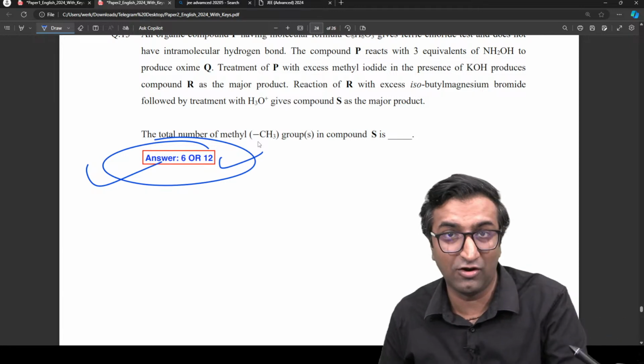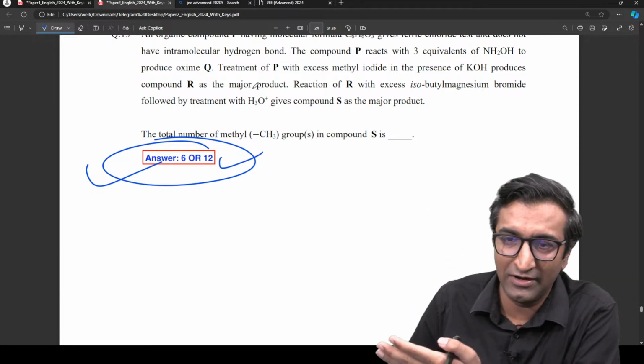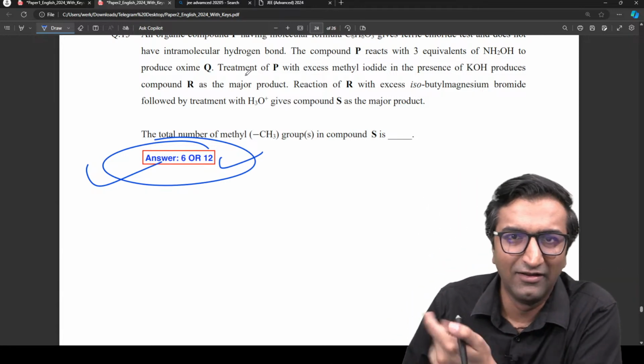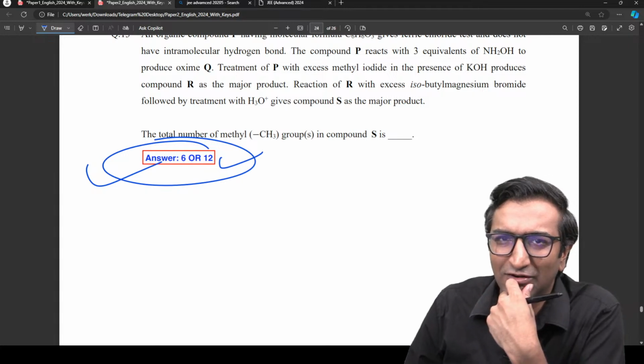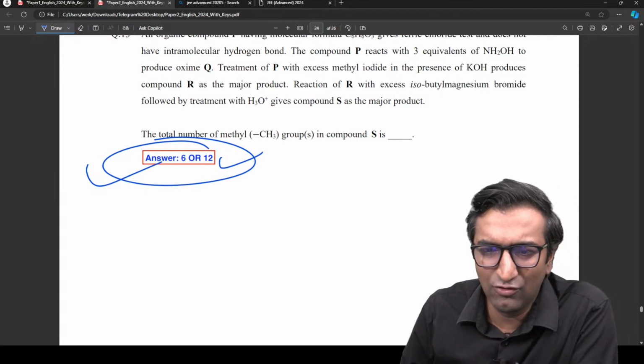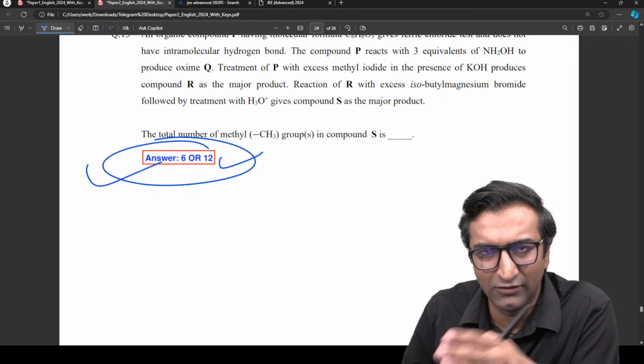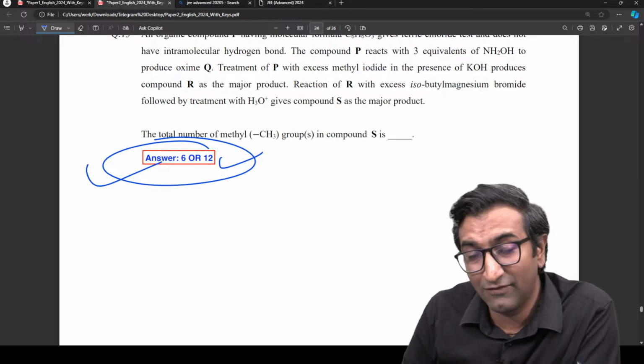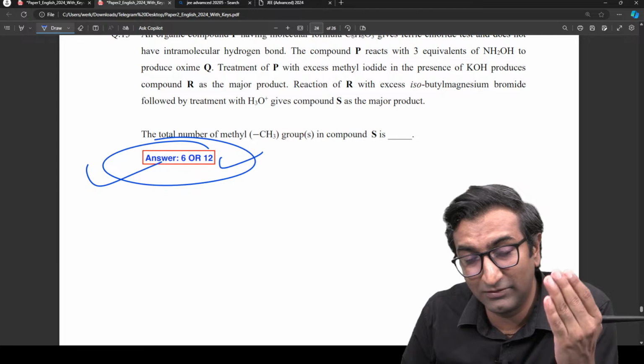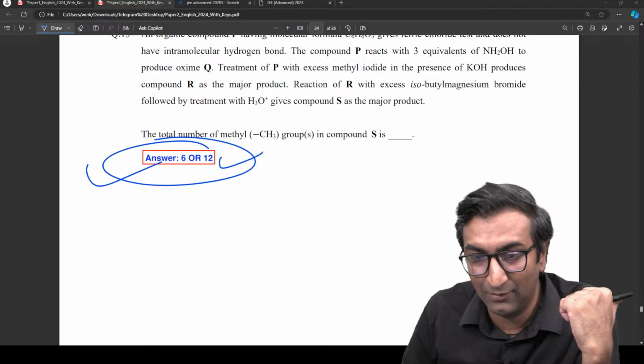There are people who are scoring 200 odd marks. Between 180 to 200 is what all of these guys are scoring. And Mr. Sinha is probably going to go above 200. So they're getting really good ranks, okay, whatever the ranks may be. But the point is, I understand if there's fatigue, you don't want to listen to this if you're given JEE right now. But if you're in 2025, if you're in 2026, go through these answer keys, go through the videos that we have done, it will really, really help you.